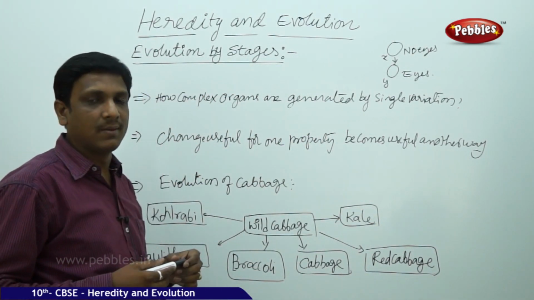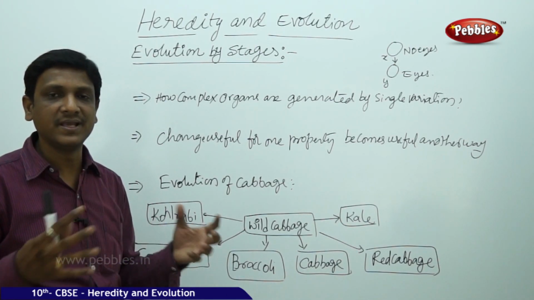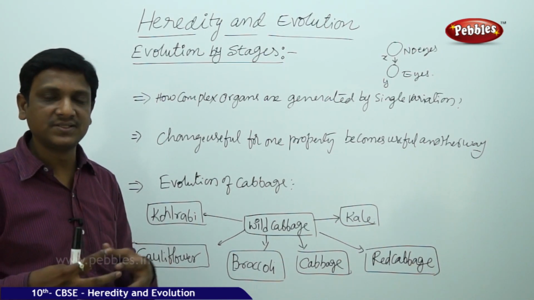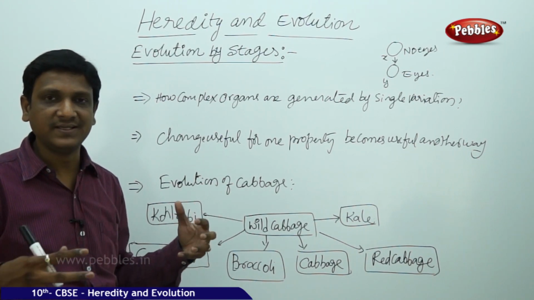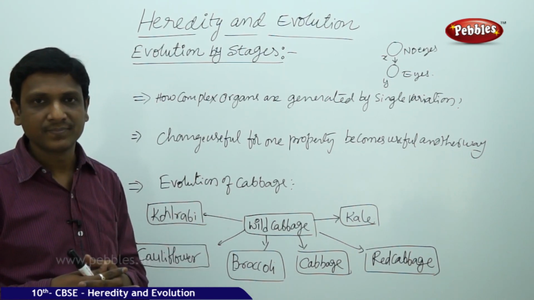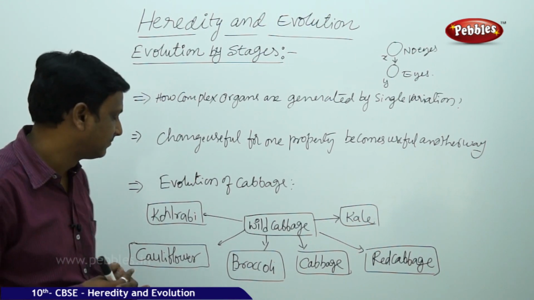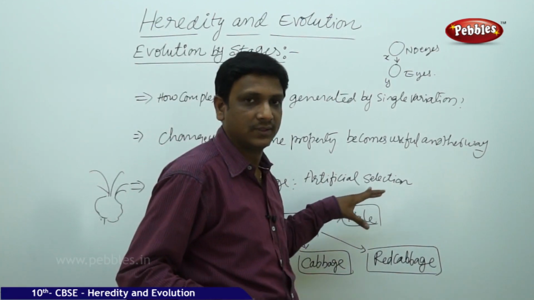So far we are discussing the evolution of the organisms that became extinct, not existing now. But in the present scenario, have we seen the formation of any different species by bringing changes? Yes. So let us see the evolution of cabbage by artificial selection.